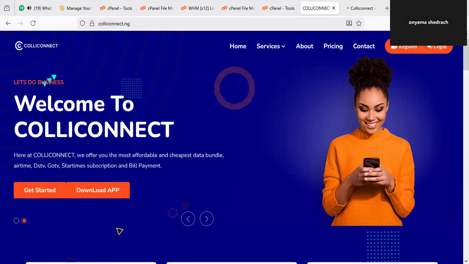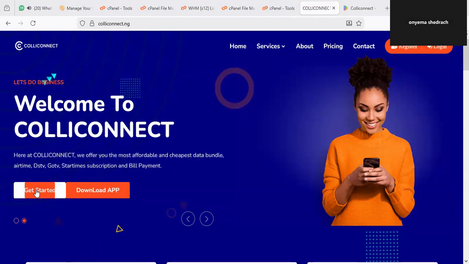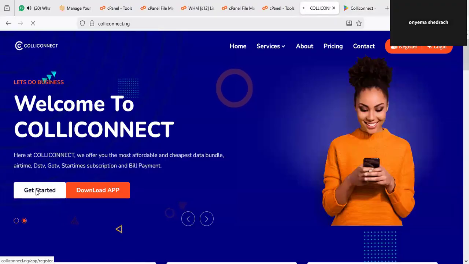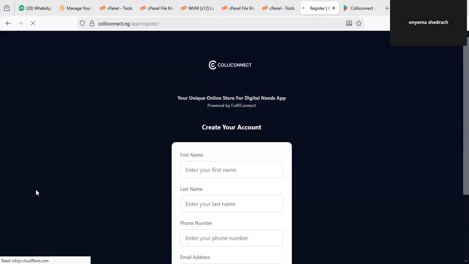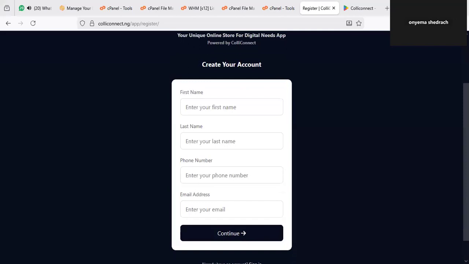But if you're using a web version, you just have to click on Get Started. You can see it right away. Once you click on Get Started, it will take you directly to where you have to fill your form. But I recommend you download it on Play Store, because downloading it on Play Store gives you instant access once you want to use the platform. So once you click on Get Started, it will present you with this place, where you have to fill up your form.